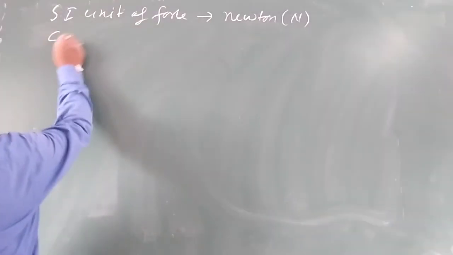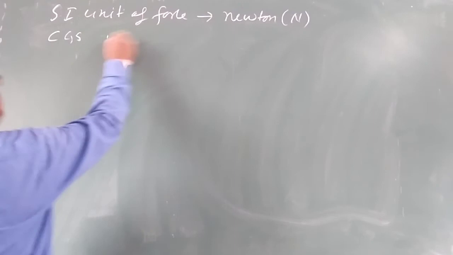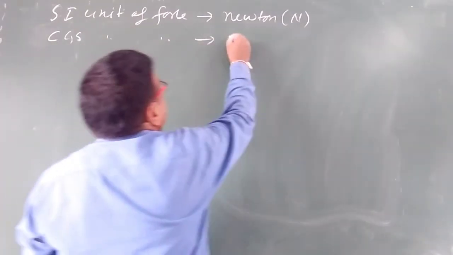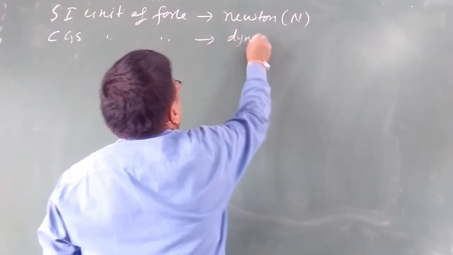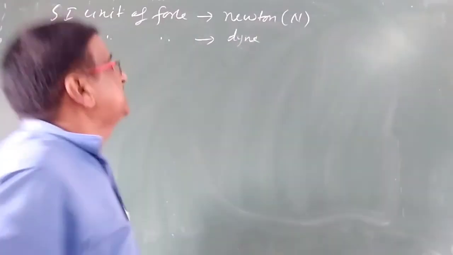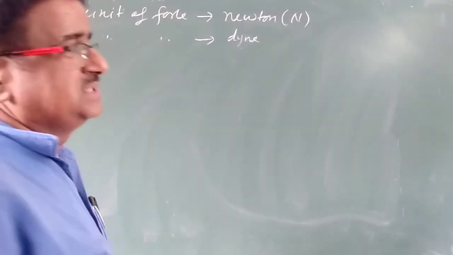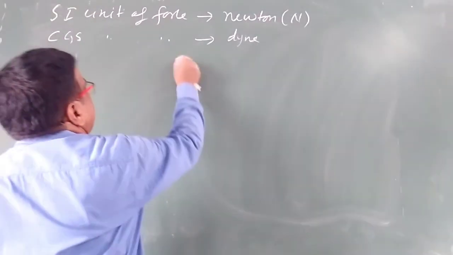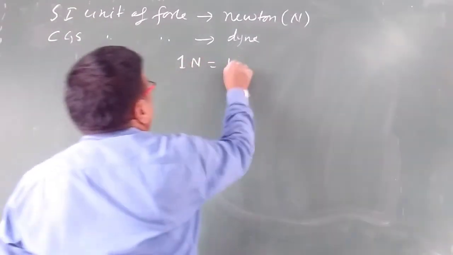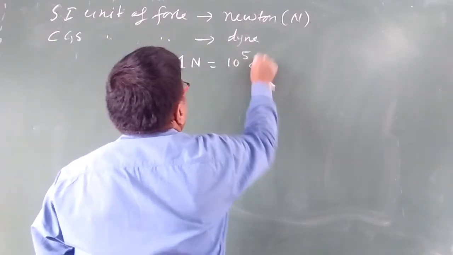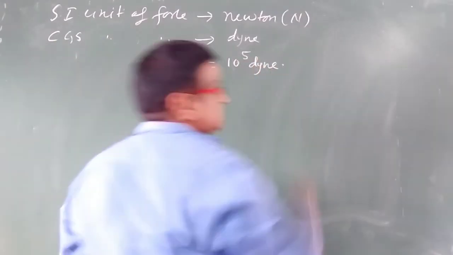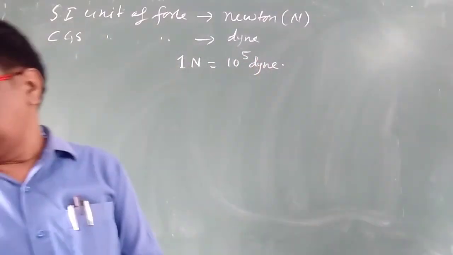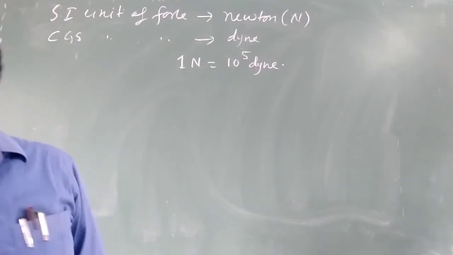The CGS unit of force is dyne, D-Y-N-E. Dyne is the title of the scientist, so dyne is the CGS unit. So 1 Newton is equal to 10 to the power 5 dyne. This is the relationship. It will help you in solving the problem.